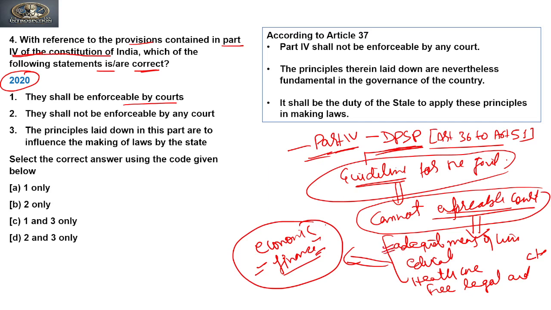So because of this, when India became independent and formulated and adopted the constitution, the economic condition of India was not so good.